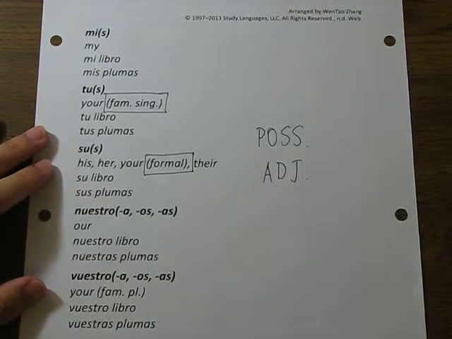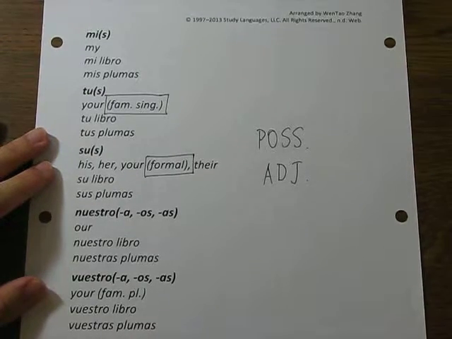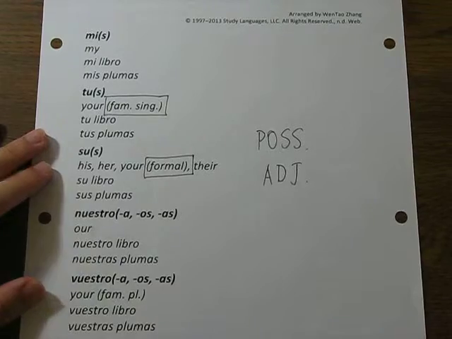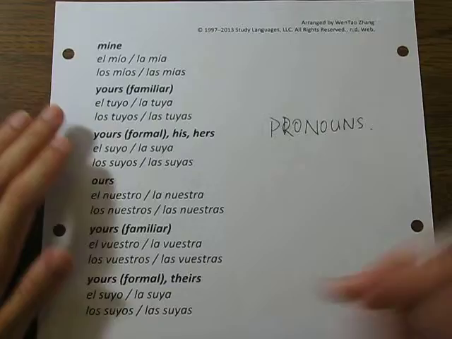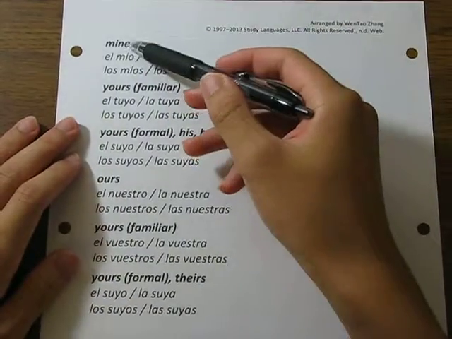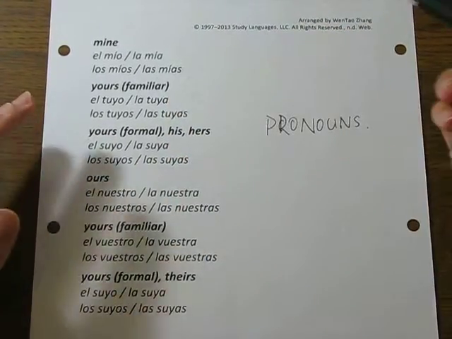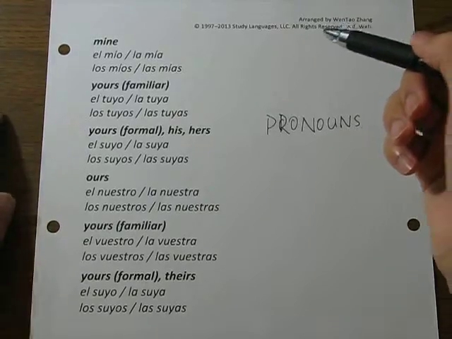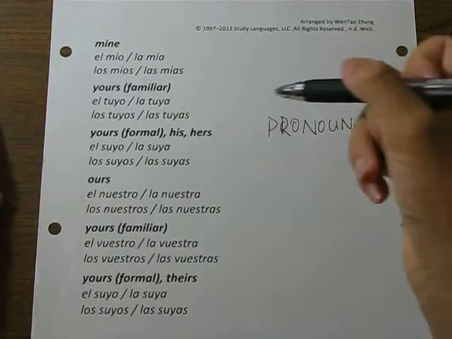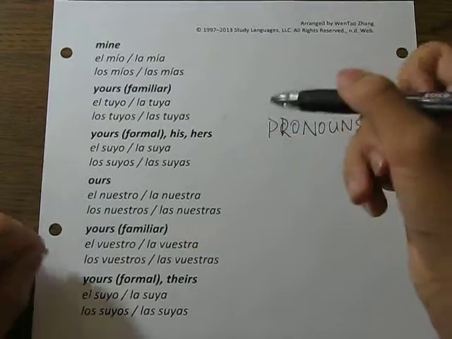Alright, so now that the possessive adjectives are done, let's move on to the possessive pronouns. The possessive pronouns are usually used with a definite article. So, for example, when I use el mío, right? I would usually say, the book is mine, right? You don't just say mine, right? That doesn't make sense. So it has to have something that it modifies or something that it defines, right?